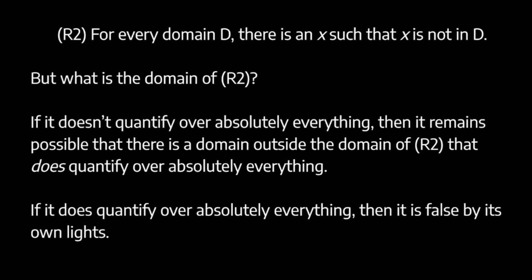She tells us that there's no absolutely general domain, but what's the domain of her assertion? If the domain is not absolutely general, she hasn't ruled out the absolutely general domain, so she has failed to express her position. If the domain is absolutely general, then her assertion in itself illustrates the falsity of her own thesis. The problem is that in order to even express her own view, it seems that the relativist must use precisely the kind of quantification that she says is impossible.